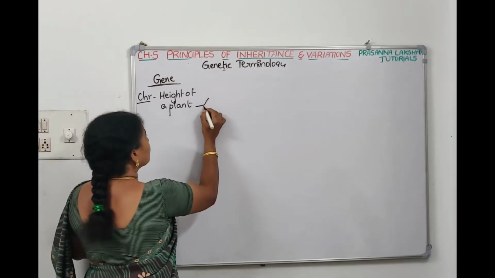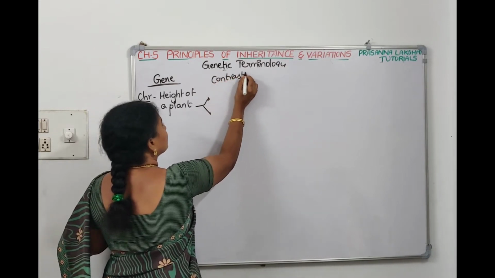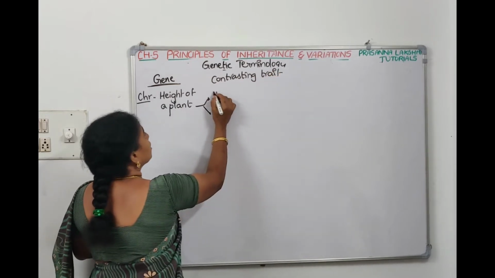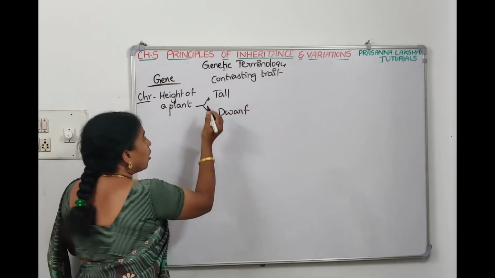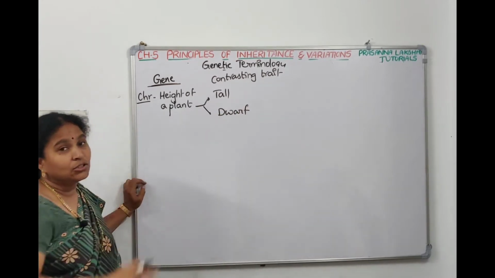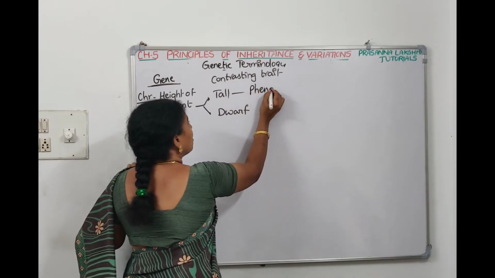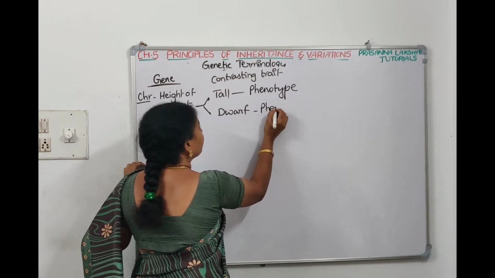What are the two contrasting traits for the character height? Tall and dwarf. Now, tall, what is tall? You are looking at the tall plant, which means it is a phenotype, right? Tall represents the phenotype and dwarf also represents the phenotype.